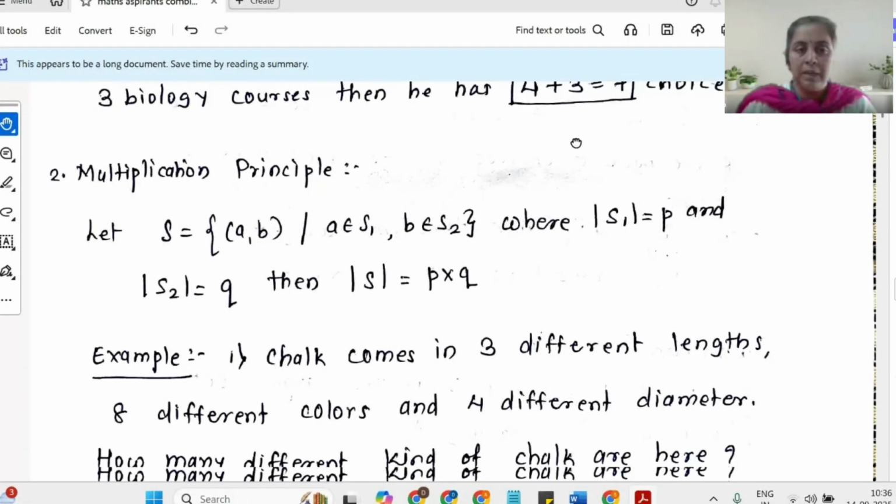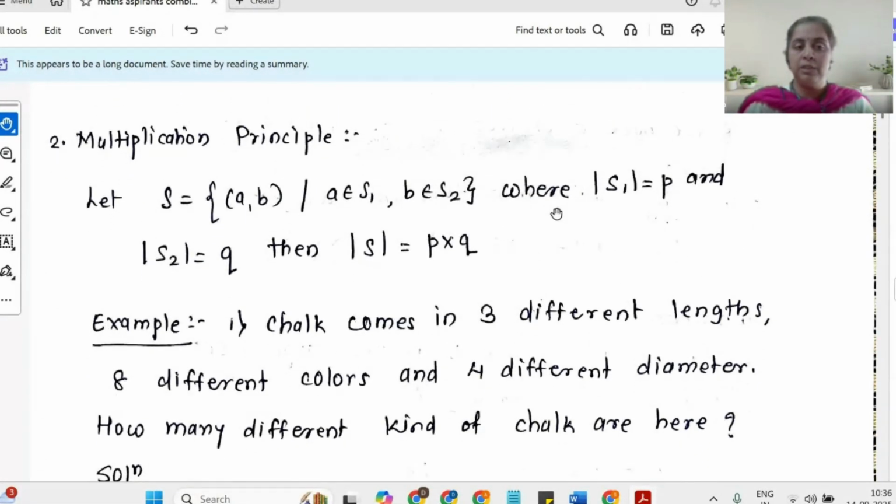The multiplication principle comes into the picture when your set has ordered pairs or n-tuples. For example, as a definition, suppose my set S is a set of ordered pairs (A, B), where the element A comes from the set S1 and the element B comes from the set S2. The cardinality of S1 is P and the cardinality of S2 is Q. Then the cardinality of S is going to be P cross Q.